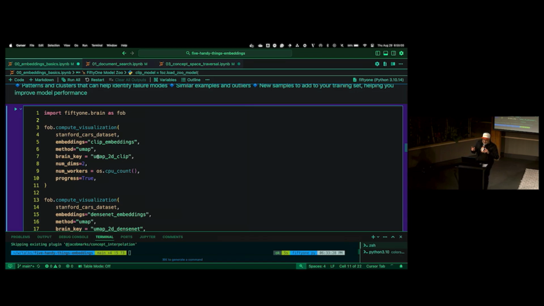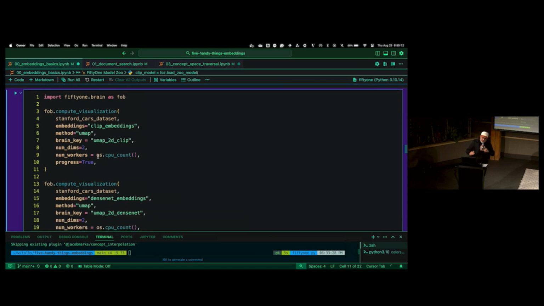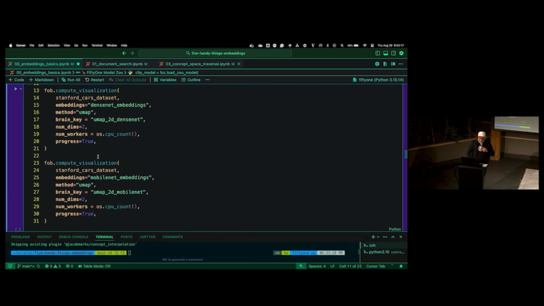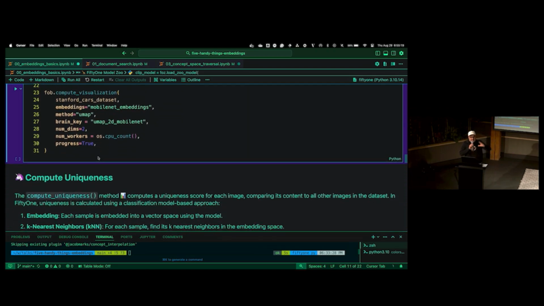Uniform manifold approximation, I believe is what it is. But essentially taking this really large array and projecting it down into 2 dimensions so that we can visualize this as if it were on a scatter plot. I'm doing that for each one of the embeddings that we have: Clip, DenseNet, and MobileNet. And this is going to be interesting when we open up the app and look at the embeddings panel, because now we can see how the different models are representing the image that we're going to look at.